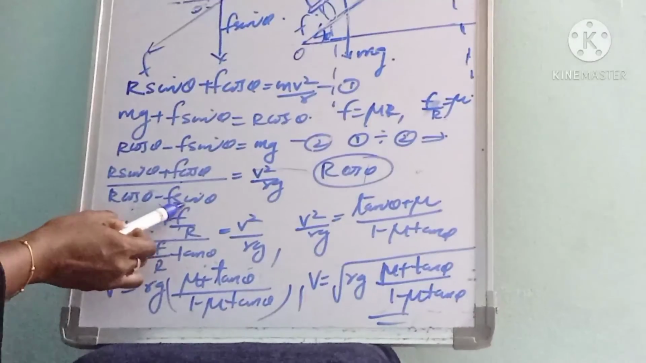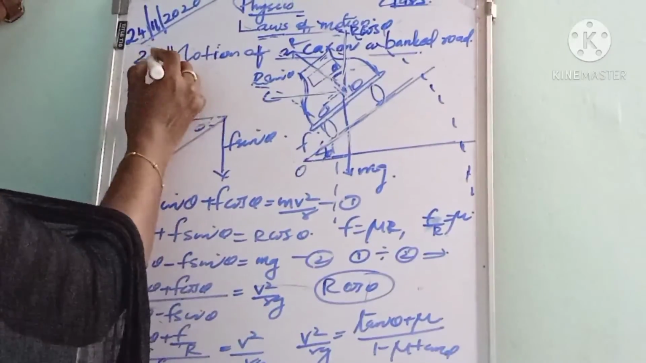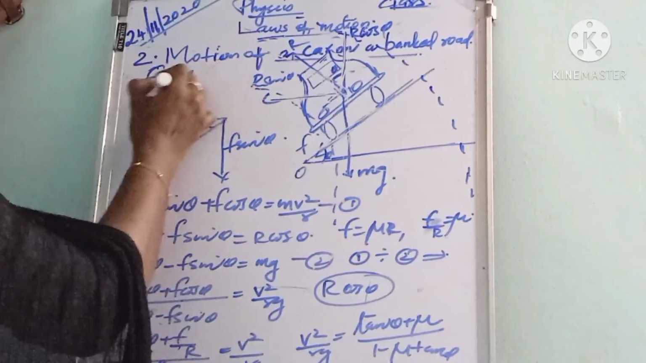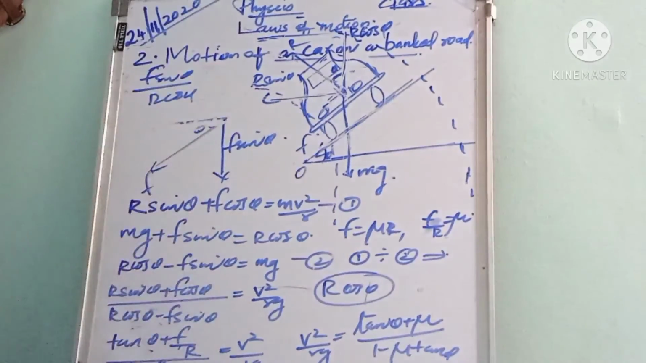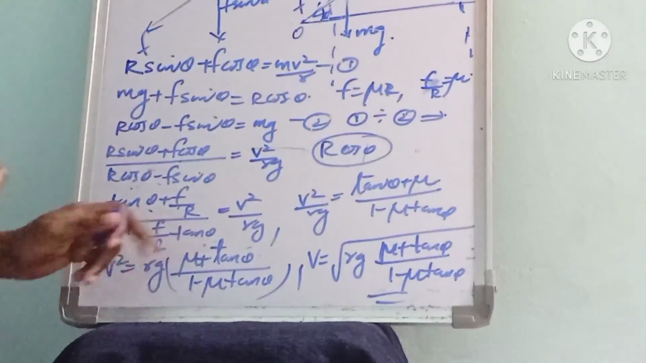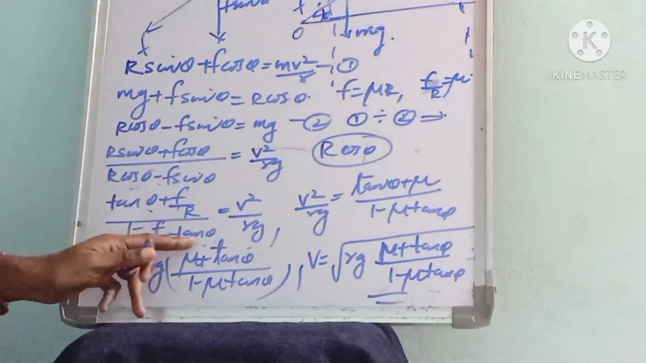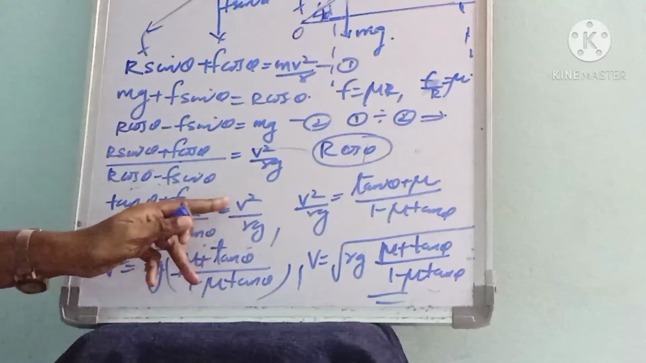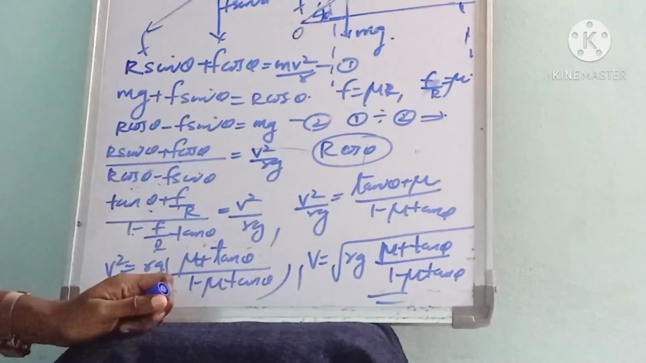Then minus F sin theta by R cos theta. That is actually F by R, and sin theta by cos theta is actually tan theta. So we got 1 minus F by R tan theta, that is equal to v square by Rg.